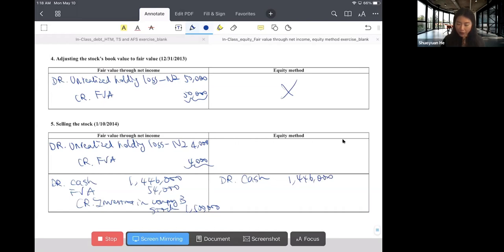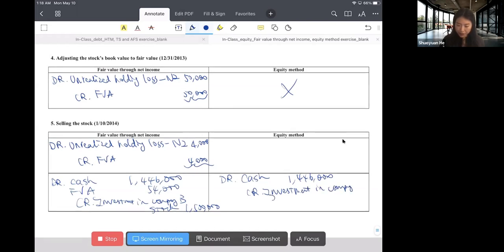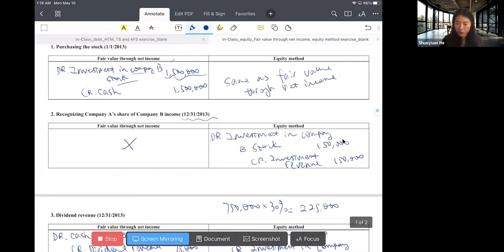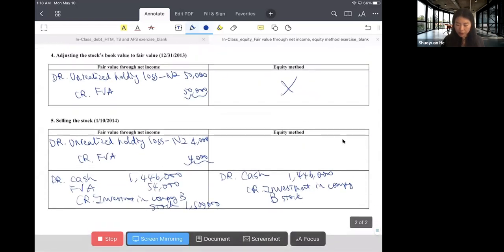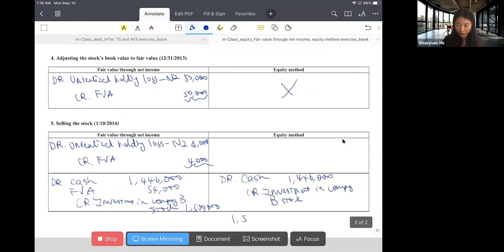And we need to write off the balance of the investment account regarding company A's holding of company B stock. So the investment in company B stock, the balance is the original cost, which is 1.5 million.